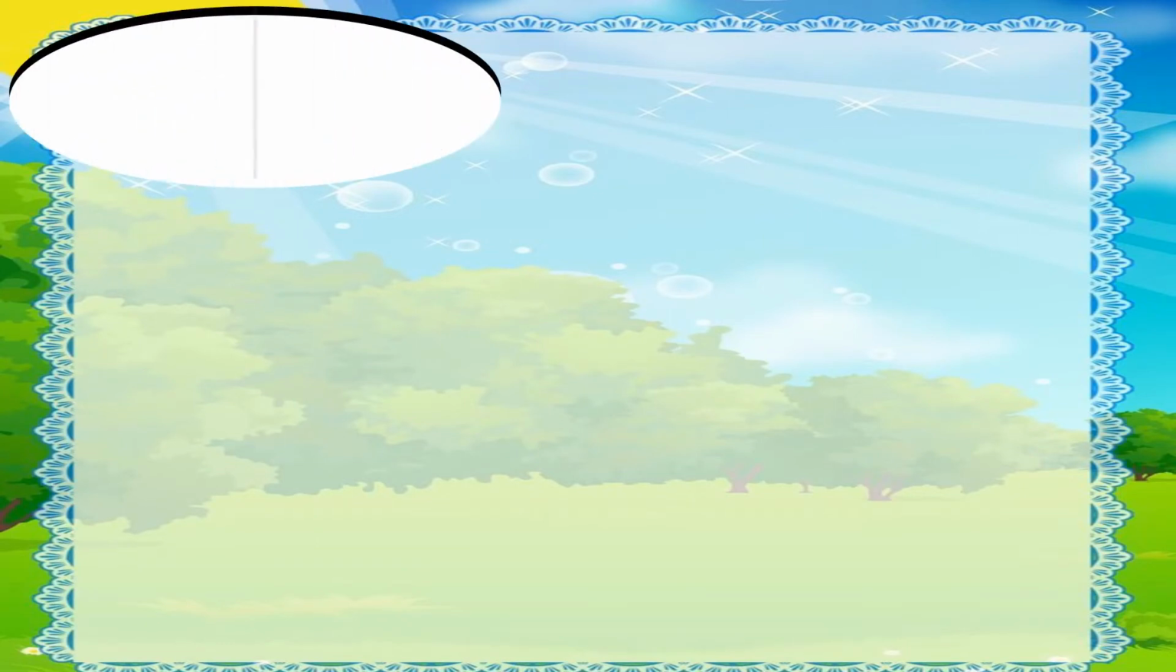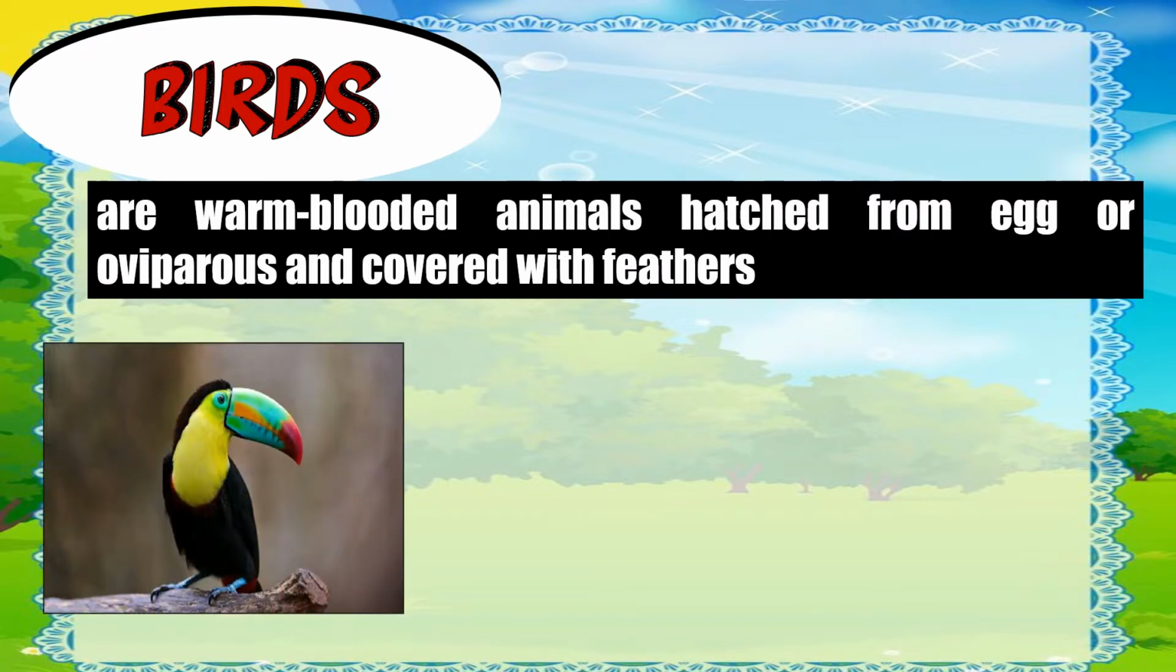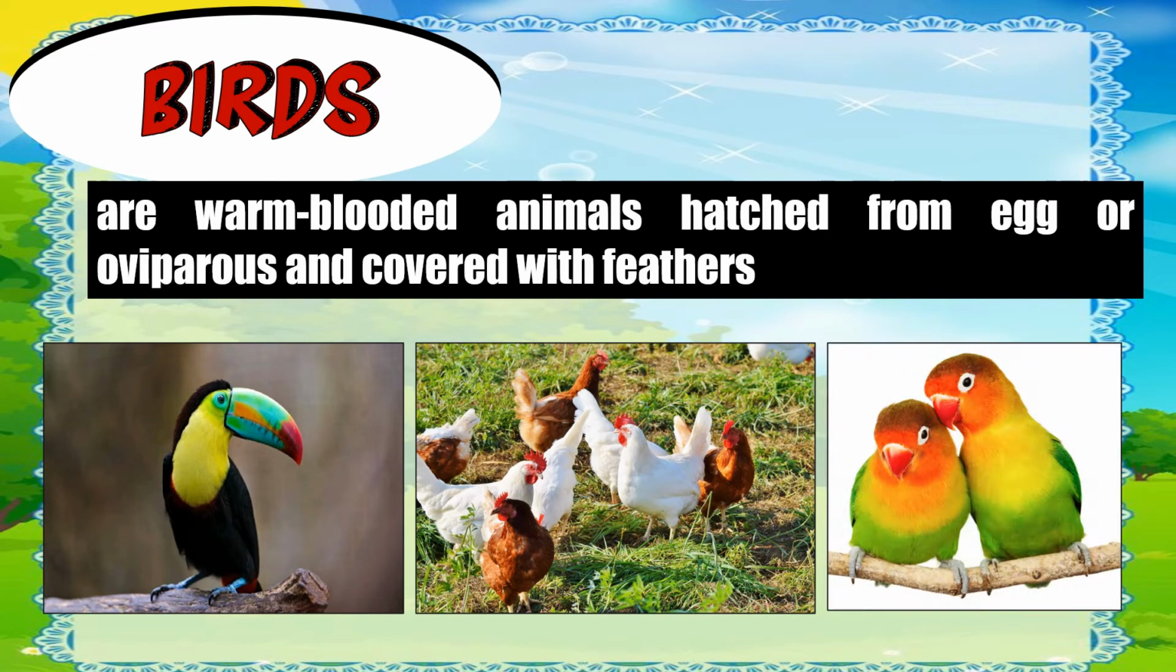The second classification of vertebrates are birds. Birds are warm-blooded animals hatched from egg or oviparous and covered with feathers. They have a pair of legs for hopping and a pair of wings for flying. Some examples are parrot, chicken, and lovebirds. But not all birds can fly. Birds use their beak or bill in getting food as well as for protecting themselves from their enemies.